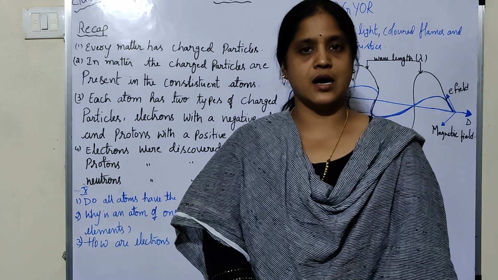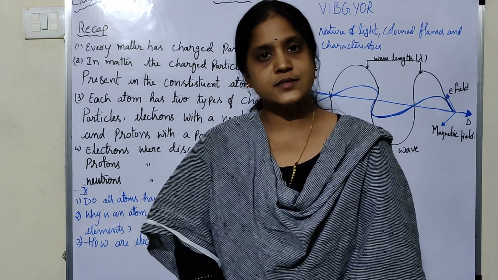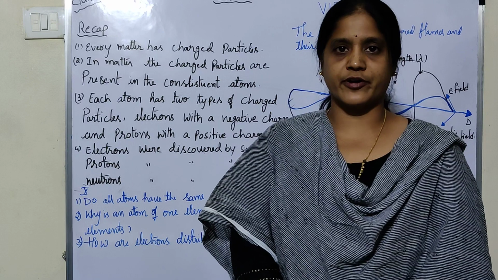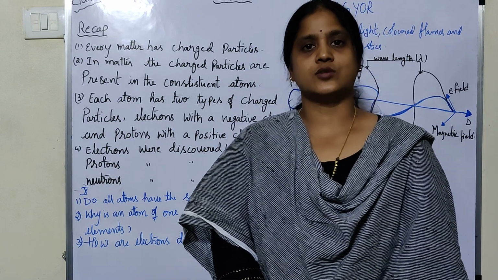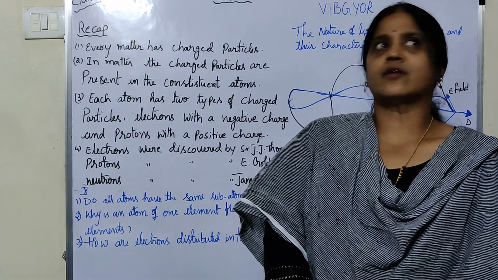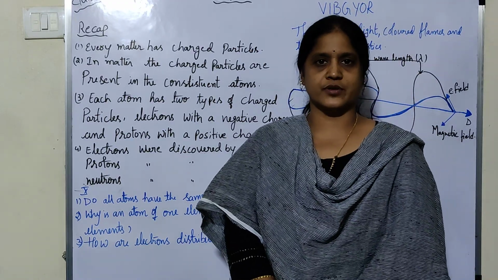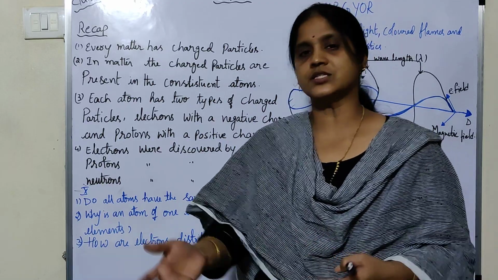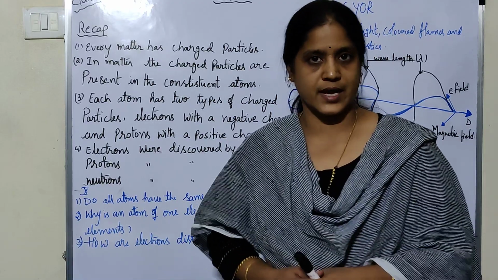Matter has mass and it occupies space. And matter exists in 3 different forms. What are they? Solids, liquids and gases. See, in our surroundings there are so many objects. All these exist in these three different forms, either solid, liquid or gas.